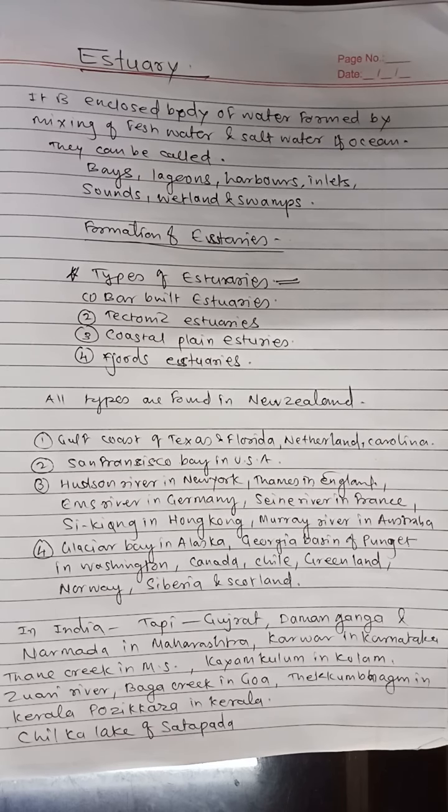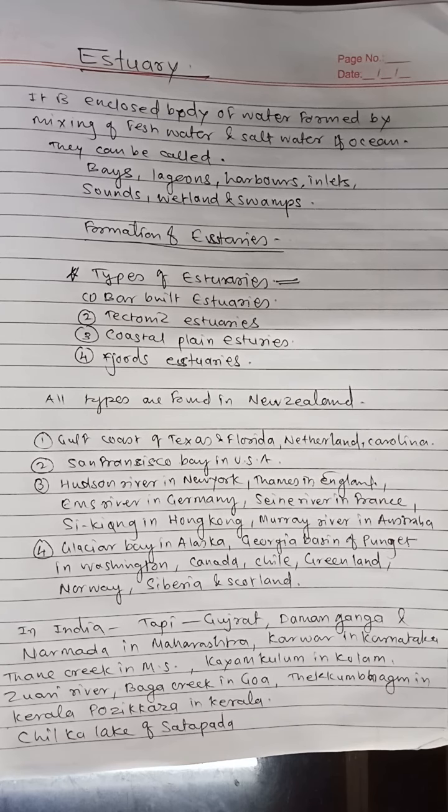Tectonic estuaries are caused by the folding or faulting of land surfaces. These estuaries are found along major fault lines, like the Manukau Harbour in Auckland and San Francisco Bay in the USA.